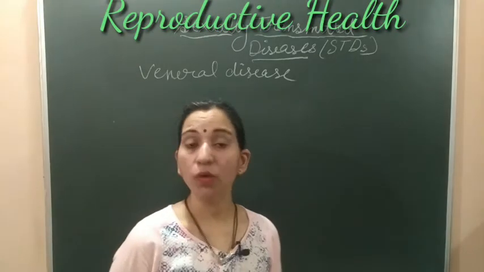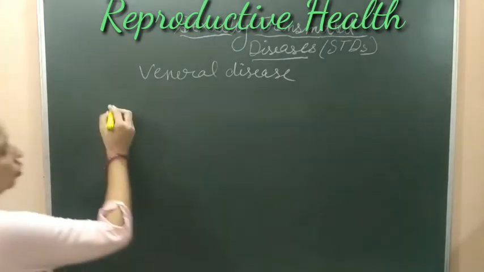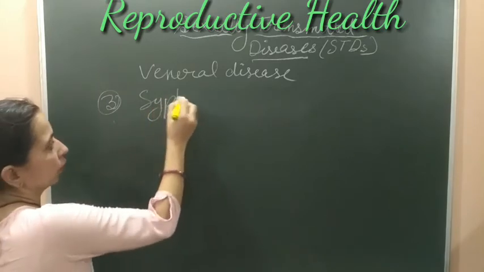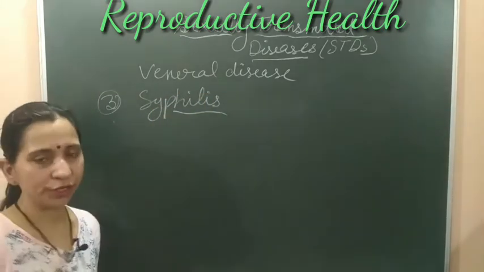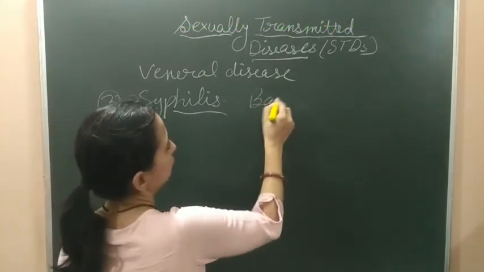Now we will discuss the next sexually transmitted disease, which is syphilis. So let's start. This is our third disease. This is again a bacterial disease. It is transmitted by bacteria.